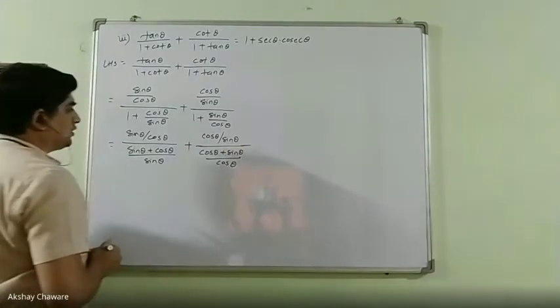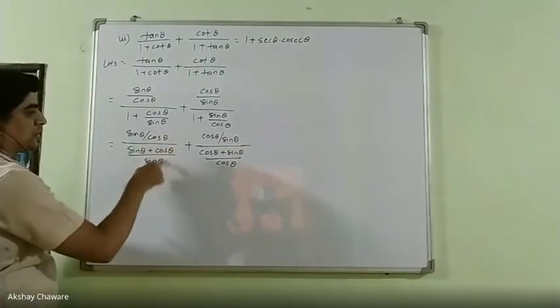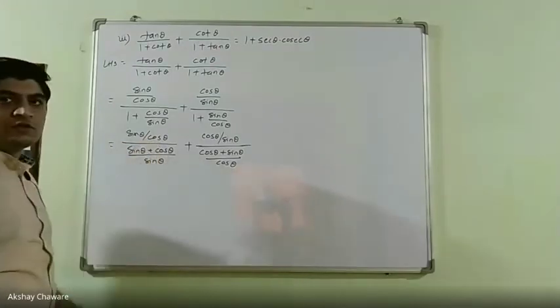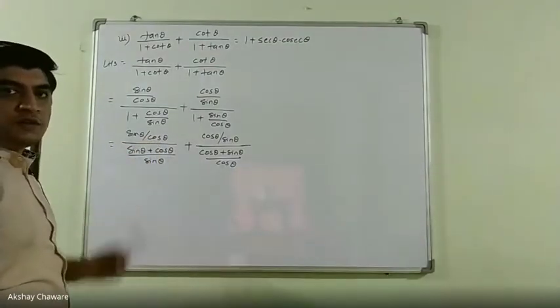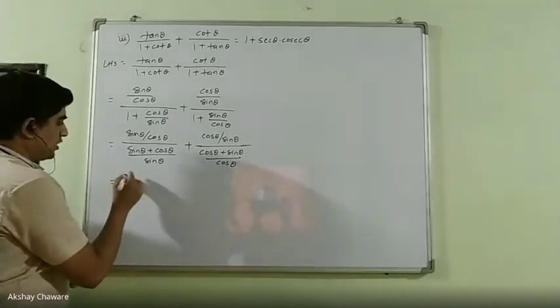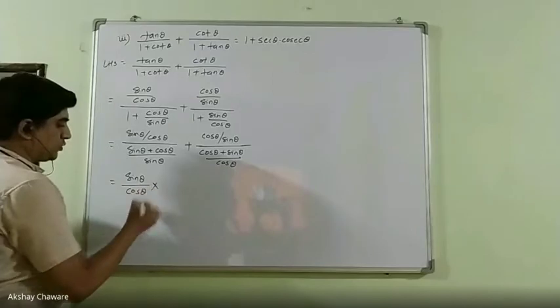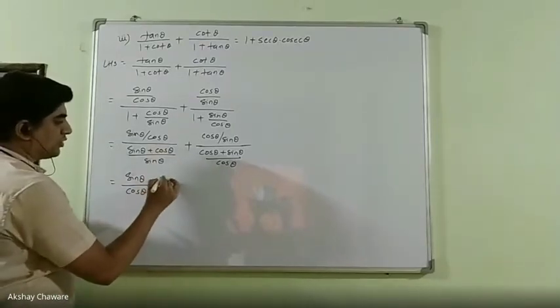Now this is nothing but a division of two fractions. The first one is sin theta upon cos theta and the other one is (sin theta plus cos theta) upon sin theta. If we have to solve this fraction, we will convert the division sign into multiplication and take the reciprocal of the denominator.